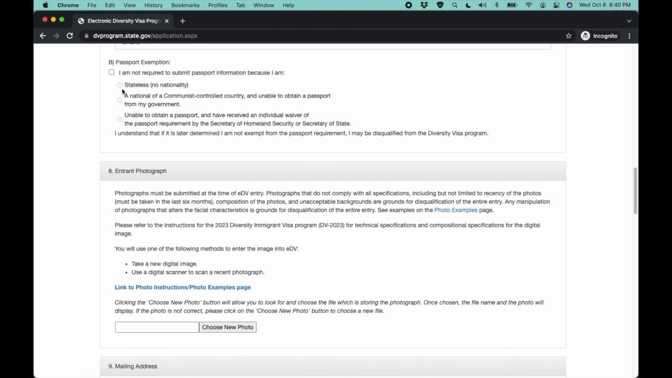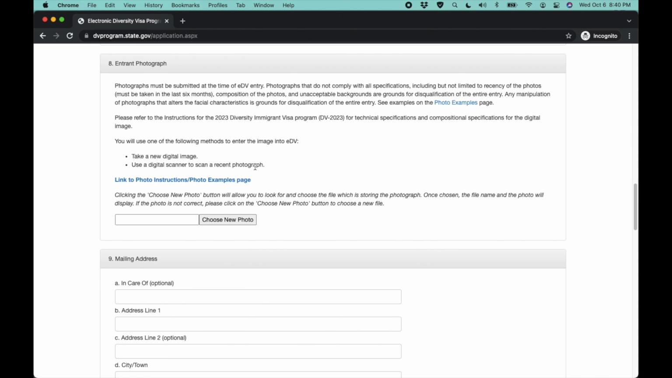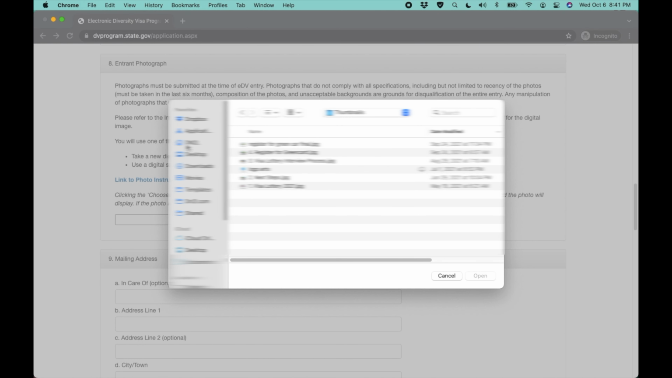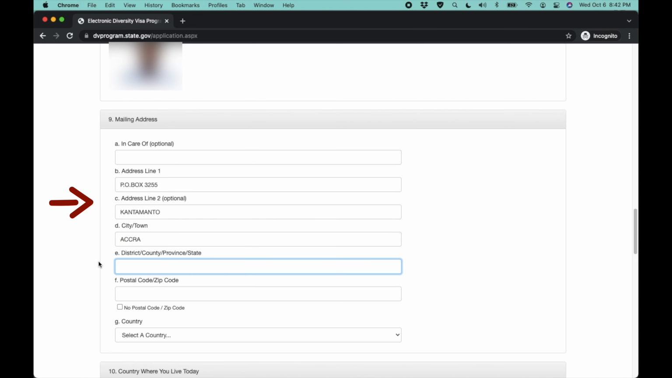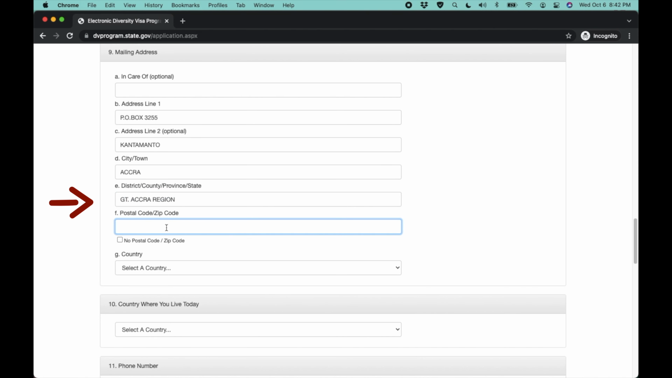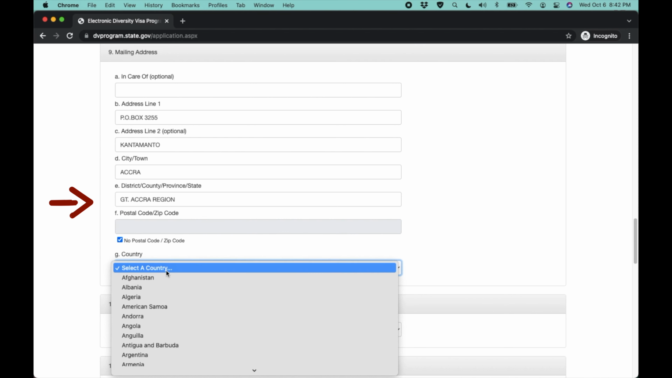In Section 8, this is where you get to upload your digital photograph by clicking on Choose New Photo and select the file, which should be in the JPEG format. If you are successful, you will see your picture. In Section 9, you will have to enter your mailing address or PO box details where you normally receive your mail. Make sure you complete each field.